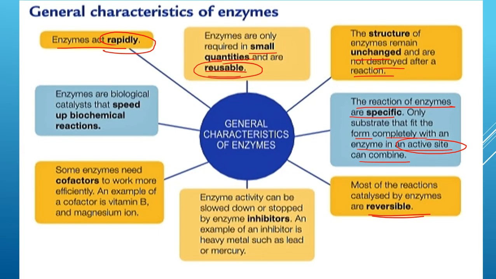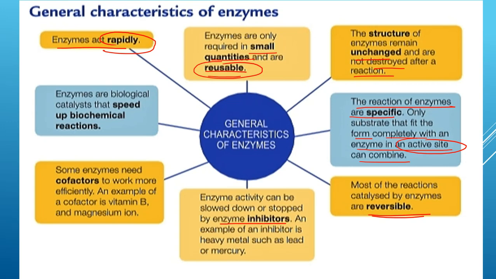Okay, and then next one, enzyme activity can be slowed down or stopped by enzyme inhibitors. Examples of inhibitors are heavy metals such as lead or mercury. Okay, so maksudnya di sini, inhibitor itu adalah bahan yang akan memperlahankan ataupun menghentikan the actions of enzyme. So itu kita panggil inhibitor.